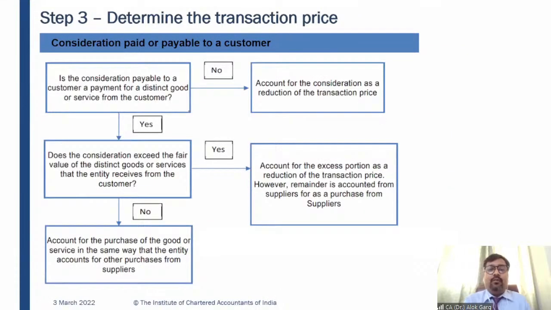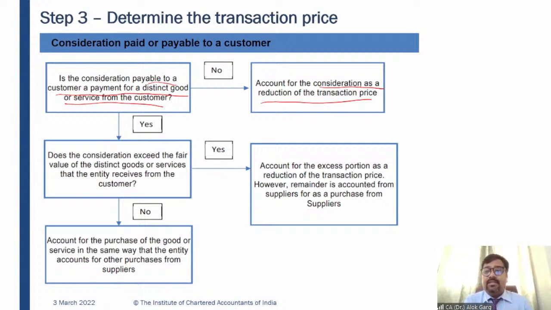So in this particular flowchart, if you see, is the consideration payable to a customer a payment for distinct goods or services from the customer? Answer is no. There is no distinct goods and services given by the customer. So account for the consideration as a reduction of the transaction price. Okay. So remember my example of modification in book sales, right?